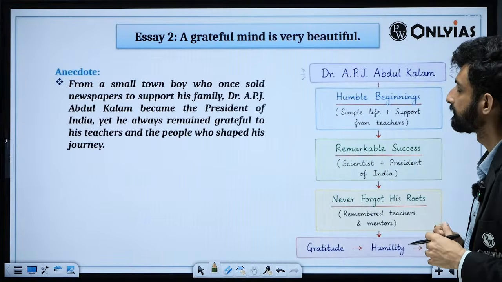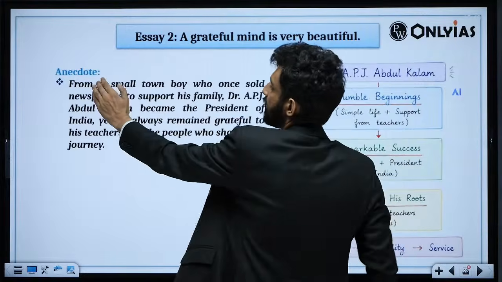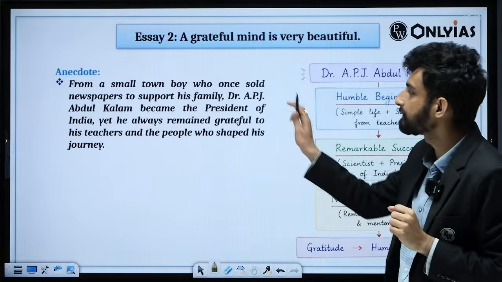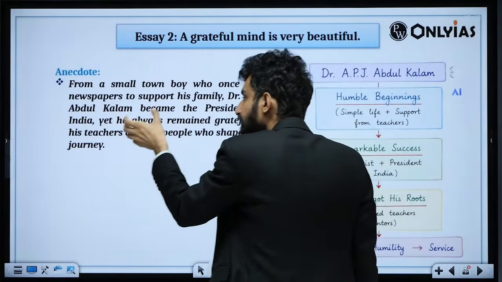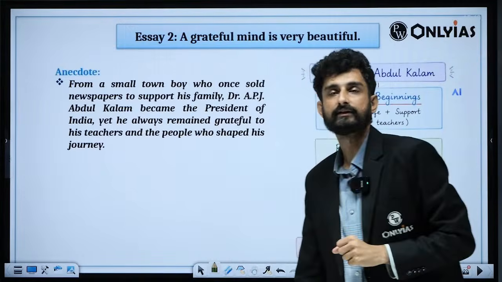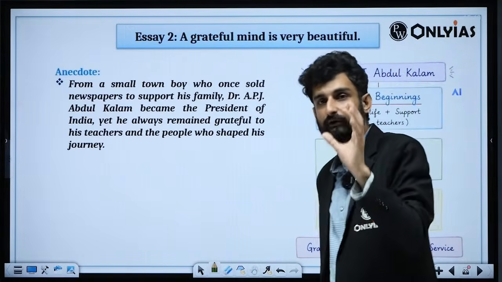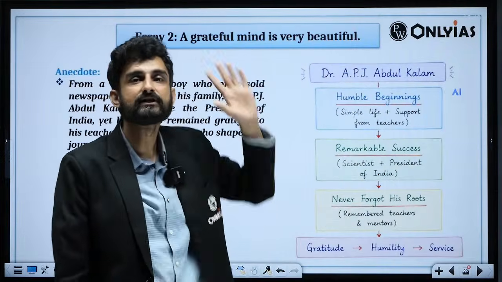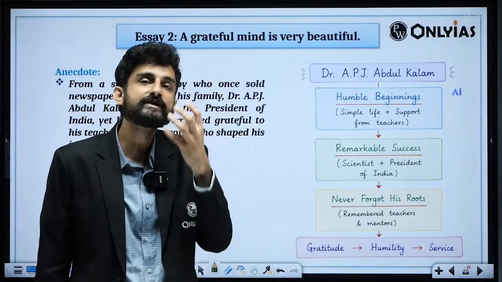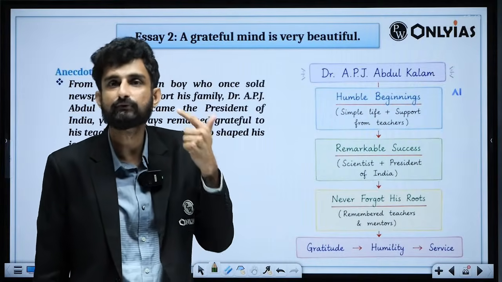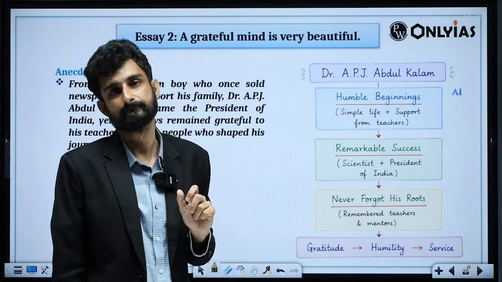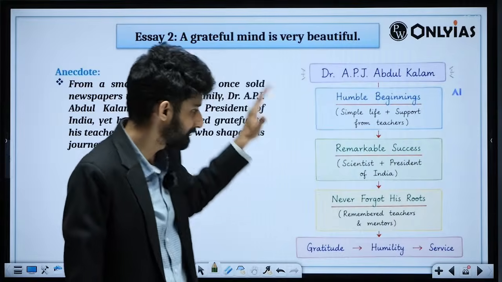A beautiful life. Example, anecdote: you can start with a small town boy who once sold newspapers to support his family. Dr. APJ Abdul Kalam became the president of India, yet he always remained grateful to his teachers, the people who shaped his journey. So from a small coastal town in Tamil Nadu to the president of India, he was always grateful to his teachers and the people who supported him, and was never egoistic on the path of excellence. So you can make an anecdote regarding this.